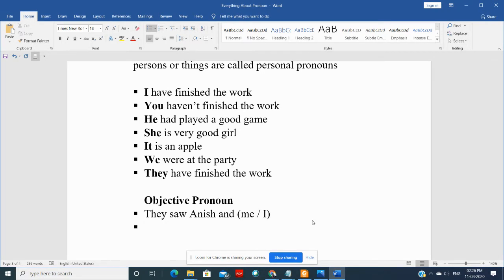Second one is Thomas and let's say me or I. What would come here? Both went to the party. Next one is you and her or she. What would come? That we will decide.